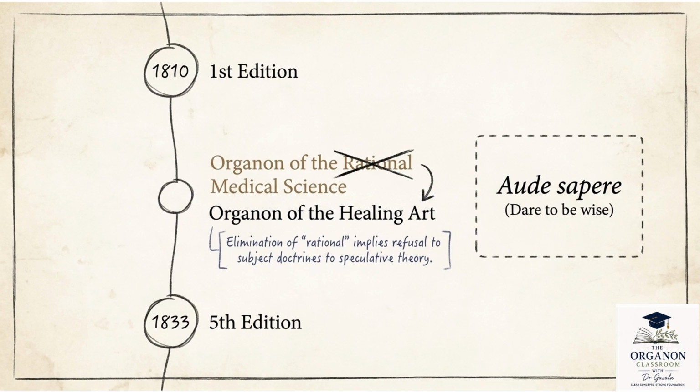That is why enter Aude sapere, which means dare to be wise. This was Hahnemann's message to every physician, to not accept old beliefs simply because they have been followed for centuries. It was to question them, to observe for your own self and then think independently about it. We have to have the courage to follow the truth, even if it goes against tradition. That is what Hahnemann meant when he introduced Aude sapere.